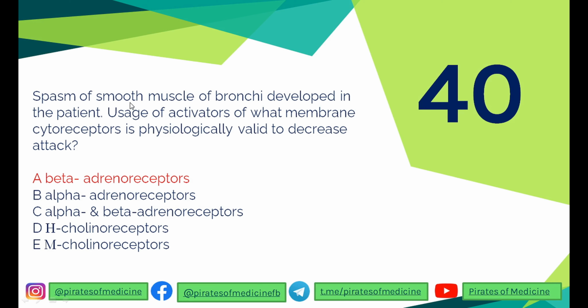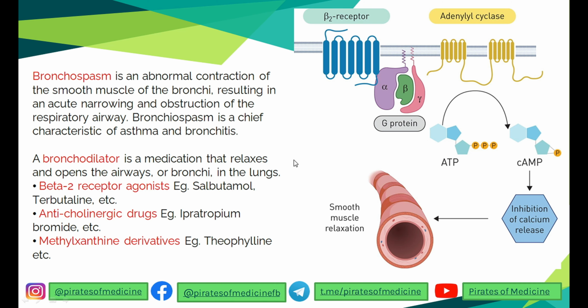In a patient with spasm of the smooth muscles of the bronchi, the usage of activators of membrane receptors is physiologically valid to decrease the attack. So remember, bronchospasm is an abnormal contraction of the smooth muscle of the bronchi resulting in acute narrowing and obstruction of the respiratory airway. Bronchospasm is a chief characteristic of asthma and bronchitis.